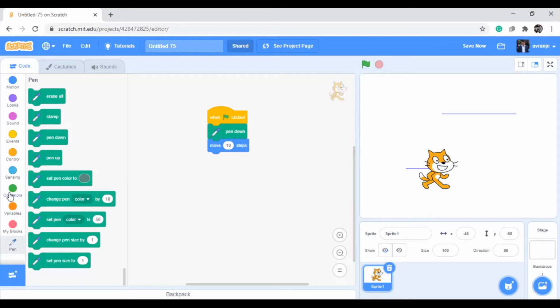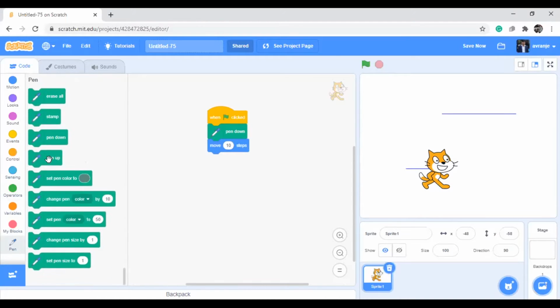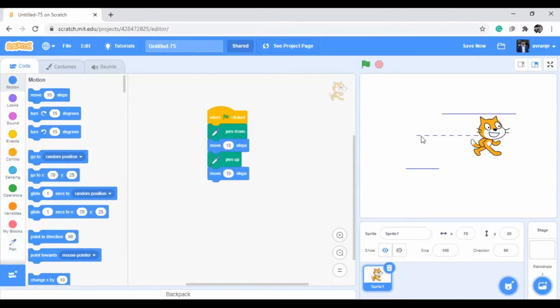Suppose I keep a pen down and pen up and move 10 steps. Suppose I keep it like this, so what will happen? You can see now. See here, these 10 steps, pen down. Again, pen up, I made it now, so it is moving but it is not writing. So again, it is coming like this. This way we can make the thing.